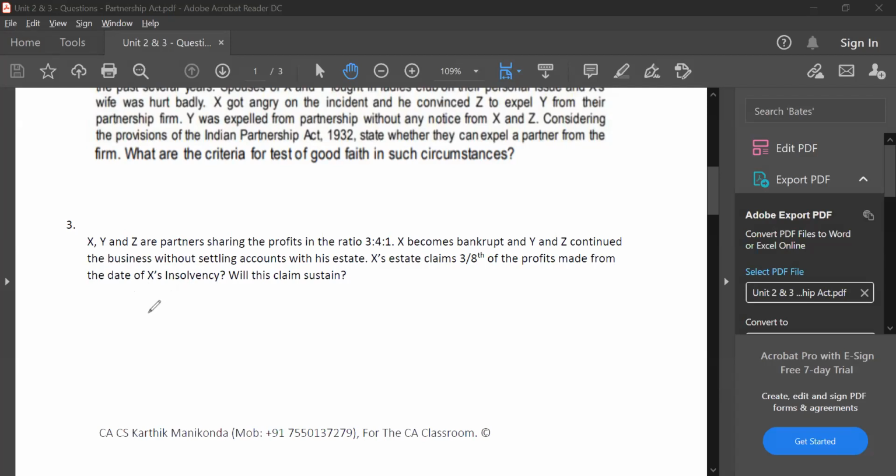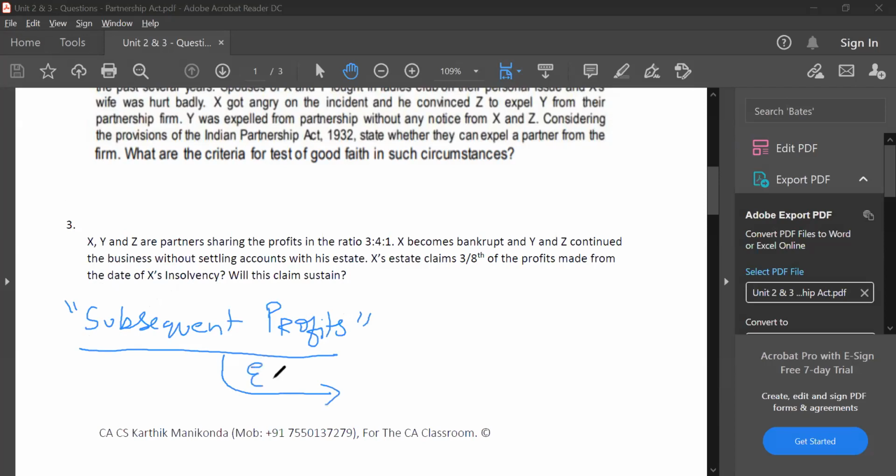Now here in question number 3, they are testing the concept of subsequent profits. What is the concept of subsequent profits? Whenever a partner leaves the firm, exits the firm, what are the various modes of exiting?